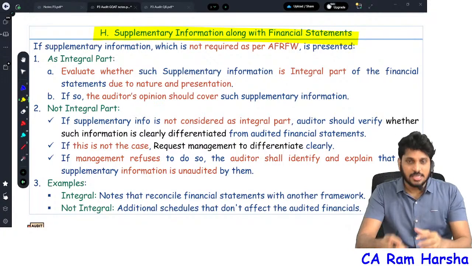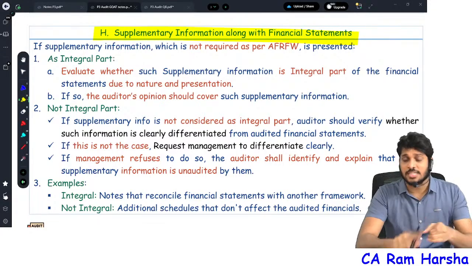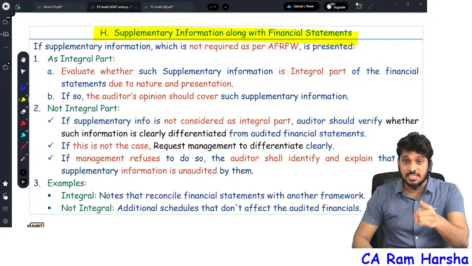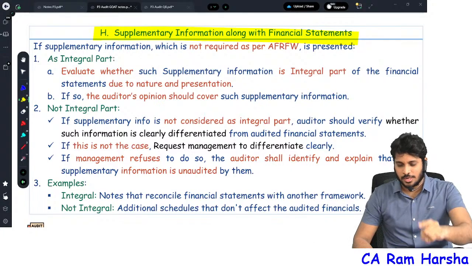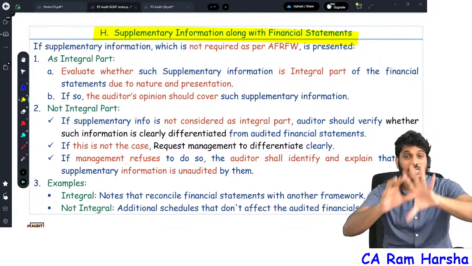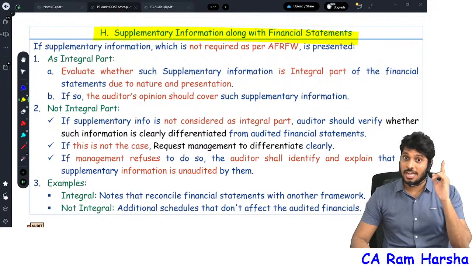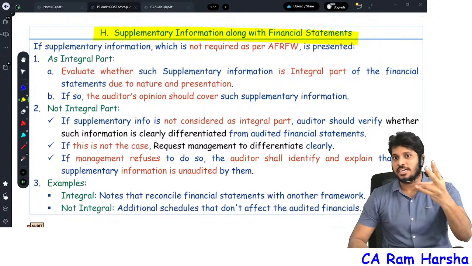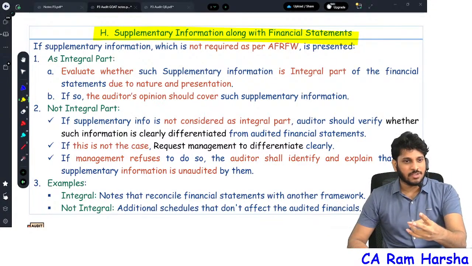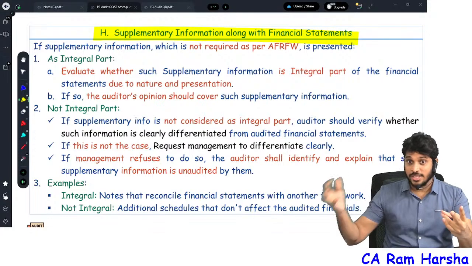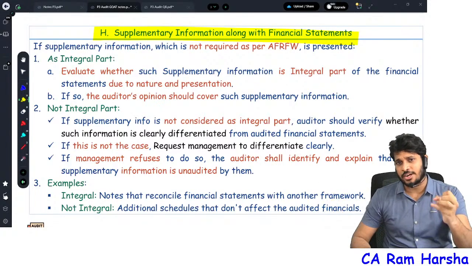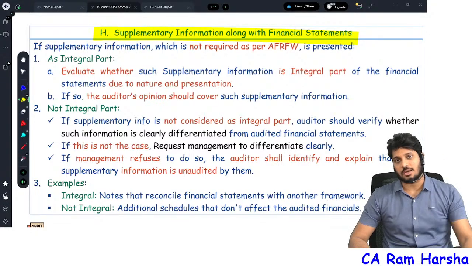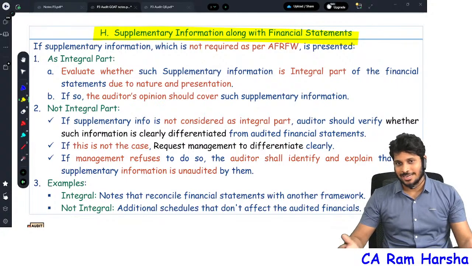So that's it. Right now I will conclude this particular session. In the continuing session, I will discuss 710, 720, 610, 620 and CARO 2020. With that, the reporting chapter will be over, where we covered 11 standards. CARO's 20 marks weightage is covered. You know how much time we hardly spent till now? Including the next session put together, it will be hardly 4.5 to 5 hours. The 20 marks portion is completed already. That's it. What else is required?